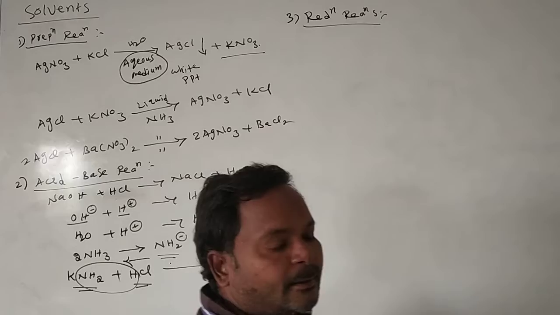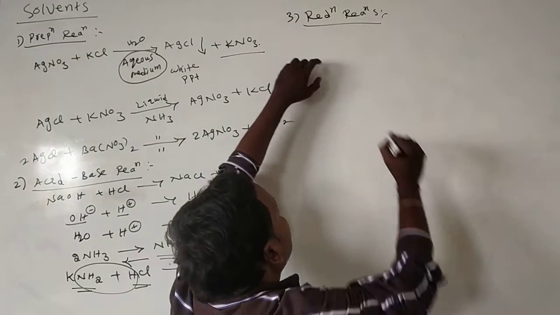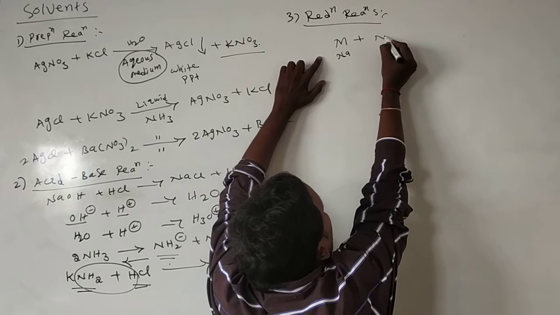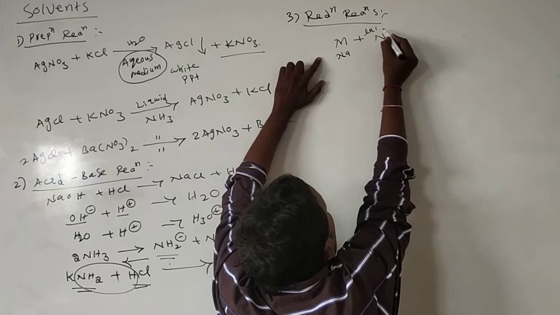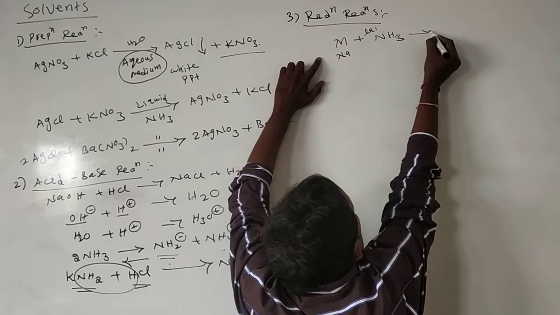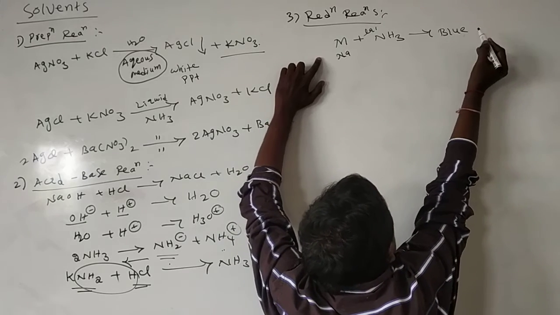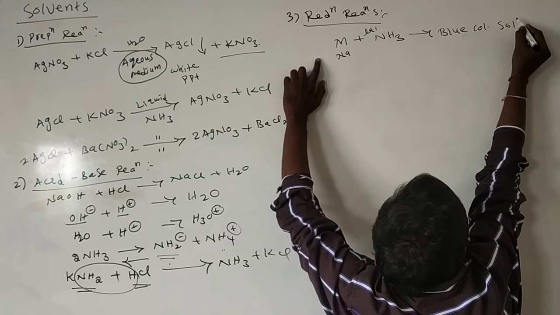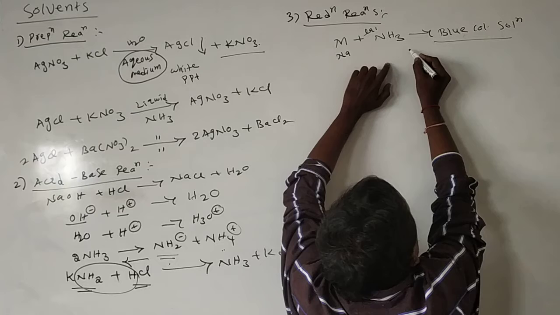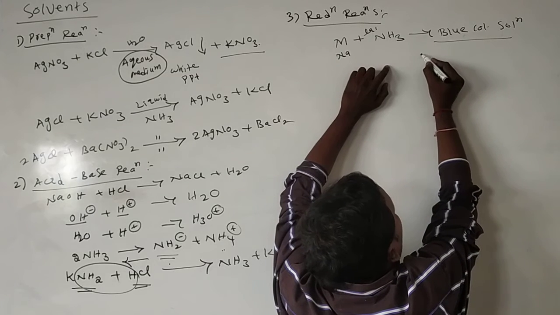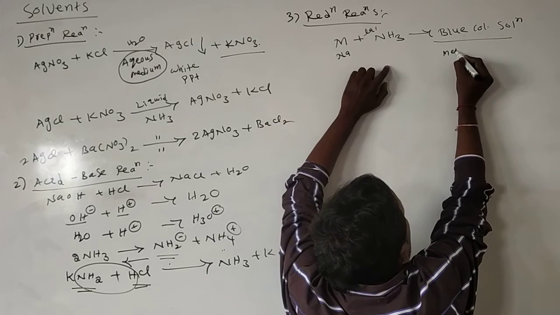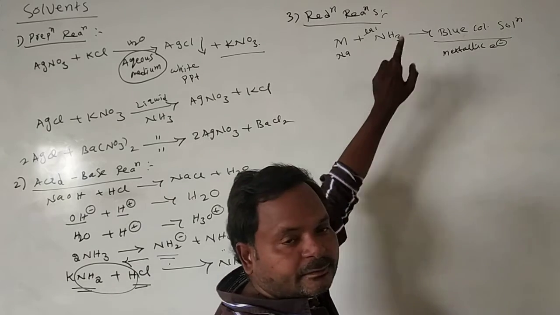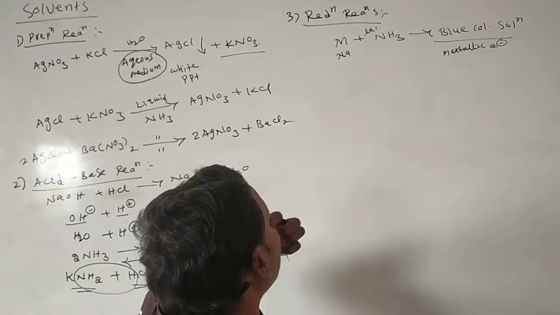Okay, metal ammonia. When any metal, sodium or potassium, reacts with liquid ammonia, it forms a blue color solution. The blue color is due to the presence of solvated electrons in this molecule. What is that reaction?